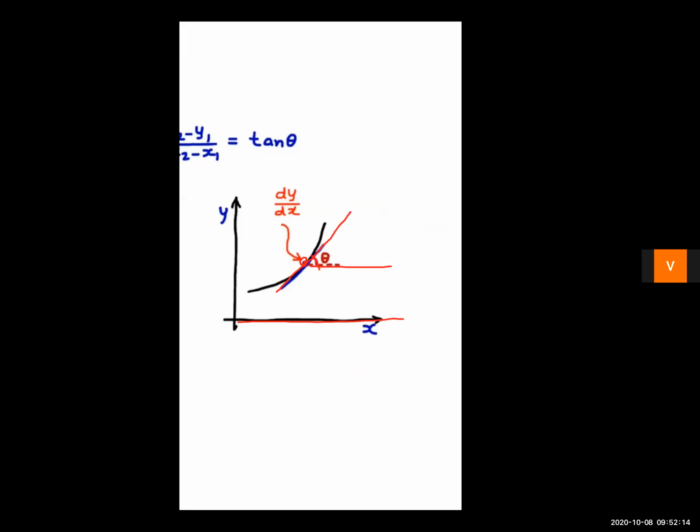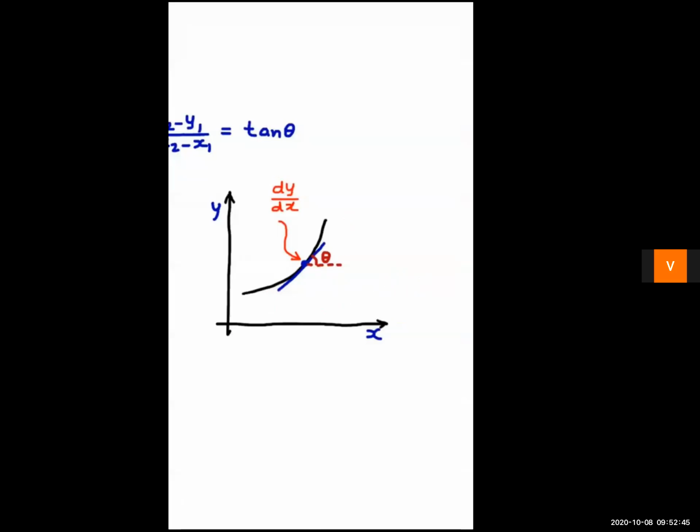Suppose the angle between them is 30 degrees. We know the value of tan 30, that is 1 by root 3. So this will give you the slope at this point of the graph.